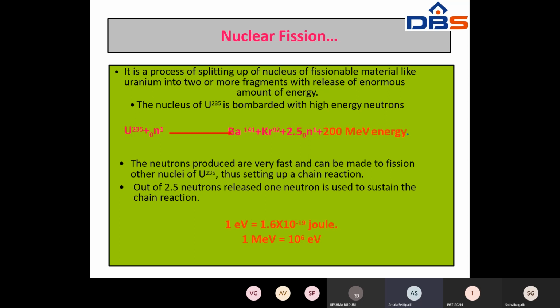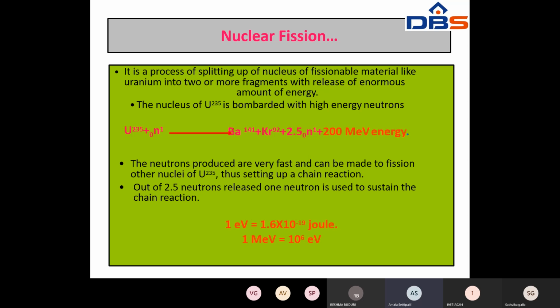See, the neutrons produced are very fast and can be made to fission other nuclei of uranium 235, thus setting up a nuclear chain. So these three neutrons again participate in the nuclear chain process with another 3 uranium 235 nuclei, setting up a nuclear chain reaction. Out of the 2.5 neutrons released, 1 neutron is used to sustain the chain reaction.